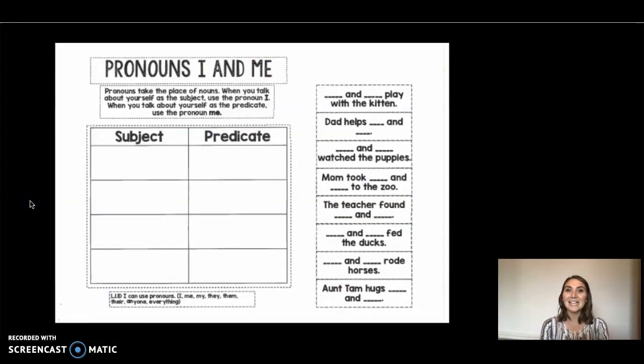So now, boys and girls, it is your turn. Pretend your name and a friend's name are in the blanks. Are you in the subject of the sentence or are you in the predicate of the sentence? Cut out these sentences and glue them down. For example, blank and blank play with the kitten. Who is playing with the kitten? You are playing with the kitten. So you are the subject of the sentence.